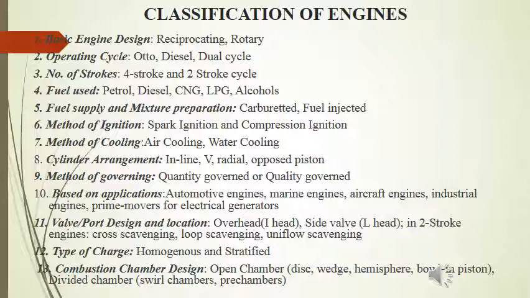On the basis of cylinder arrangement, we classify engines as inline engine, V engine, radial engine, opposed piston engine.